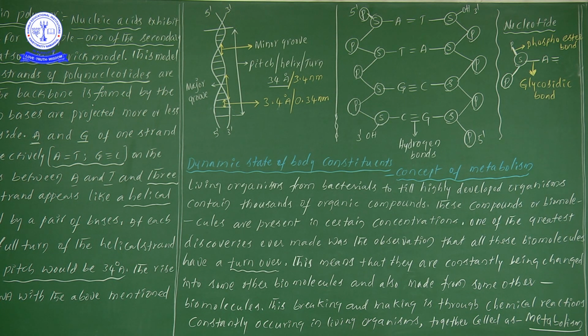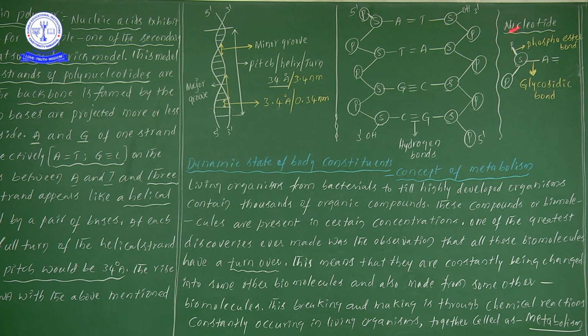Listen carefully one more time. If you take one pentose sugar, that pentose sugar consists of 5 carbons. The 5th carbon makes a bond with one phosphate, and the 3rd carbon of the same pentose sugar makes a bond with another phosphate. So one pentose sugar's third carbon and fifth carbon make bonds with two different phosphates, making a phosphodiester bond. And between the two nitrogen bases, no hydrogen bonds are there. So that's why we have mentioned it here.